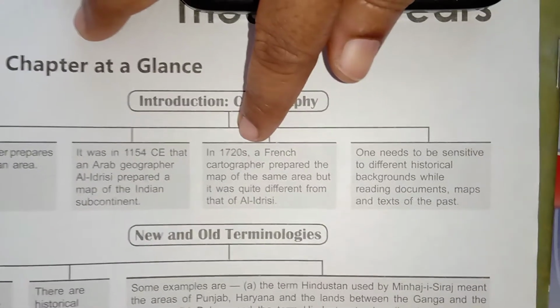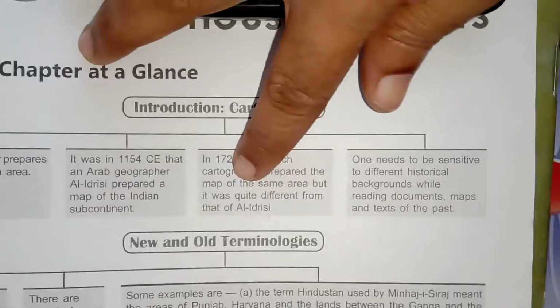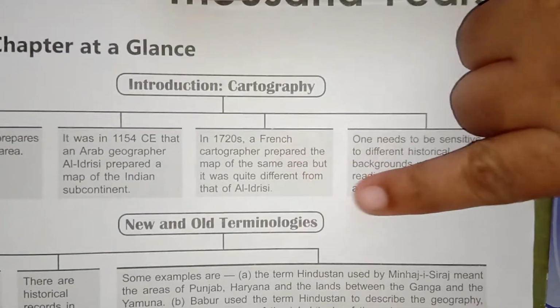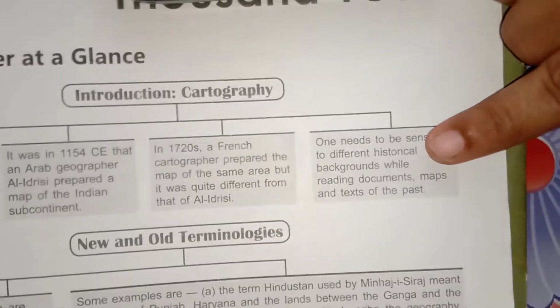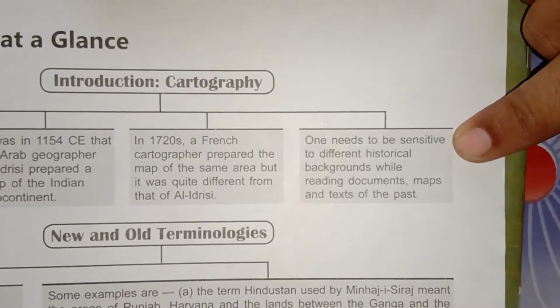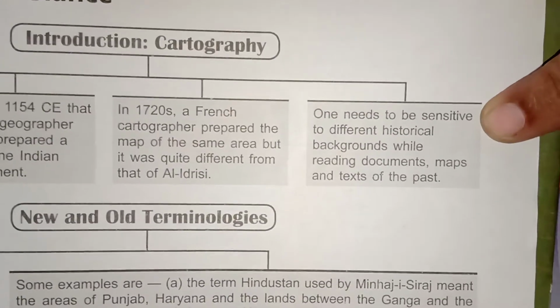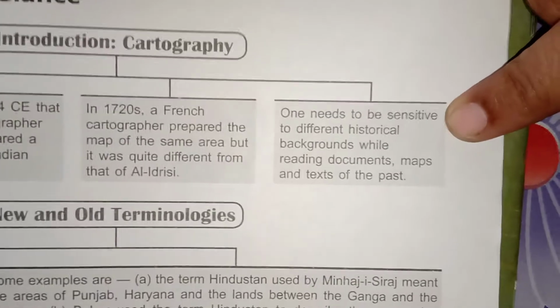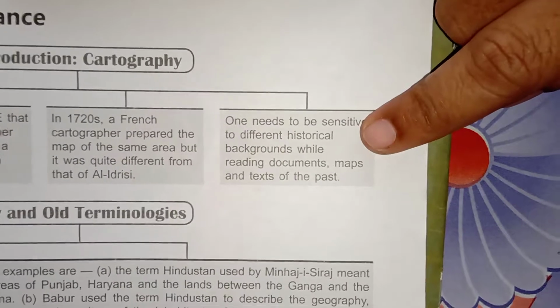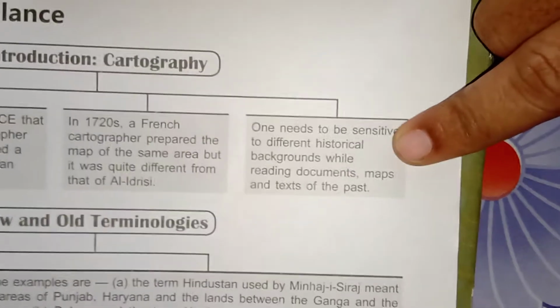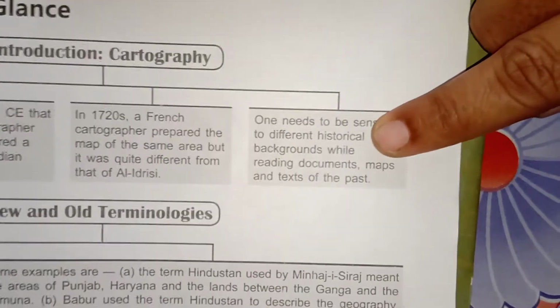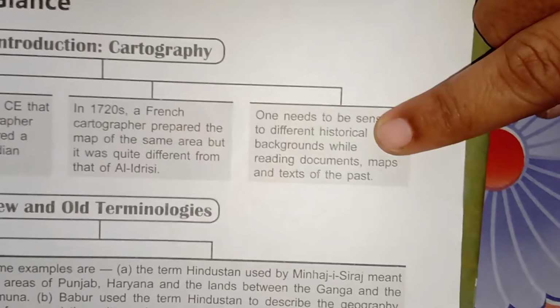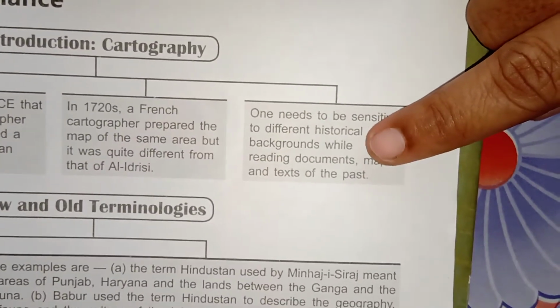Then in 1720, the French cartographer made the map of India. Then how it was different, in the textbook, we have seen that one. One needs to be sensitive to different historical backgrounds while reading the documents, maps and texts of the past. When we are getting materials from historical time, how do we read them? First, we want to understand the historical background of that particular time, then we read and understand the concept of what they wrote and kept.